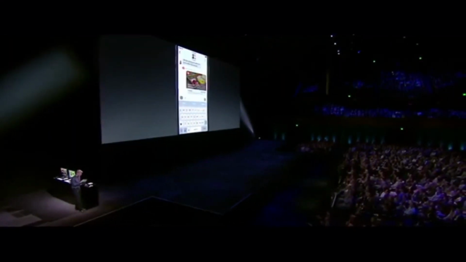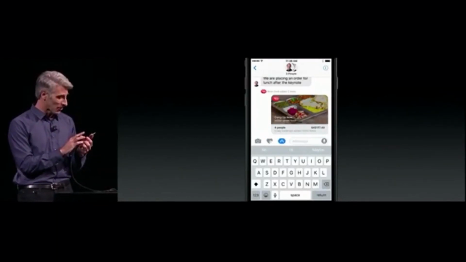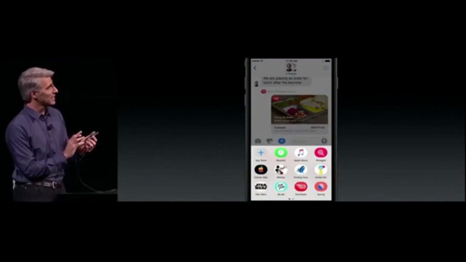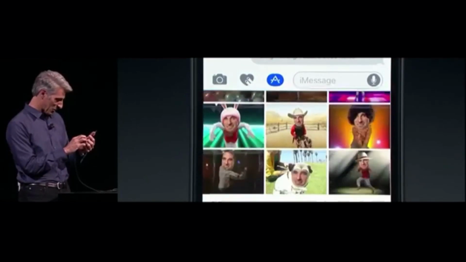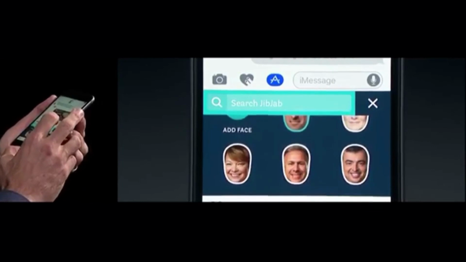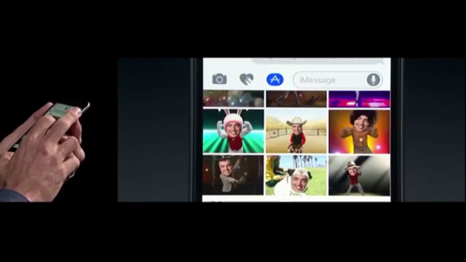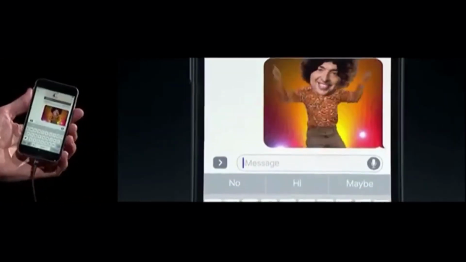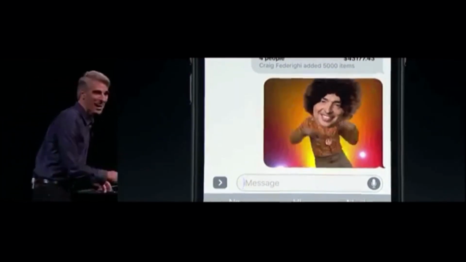So a final thing I'd like to show you with iMessage apps are these really fun, interactive kinds of apps. And one example is JibJab. So let's jump right into JibJab here. We see there are a whole bunch of fun things. I can scroll through and see the options. I can also, of course, select from a gallery of faces. Let's pick Eddie maybe. And, you know, I can just drop him into the transcript, just like that. And I think this gives you the sense of the power of iMessage apps in iOS 10.